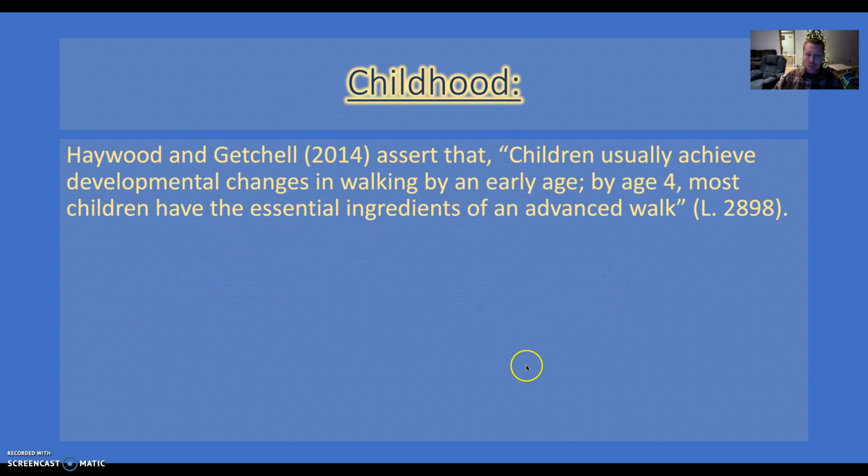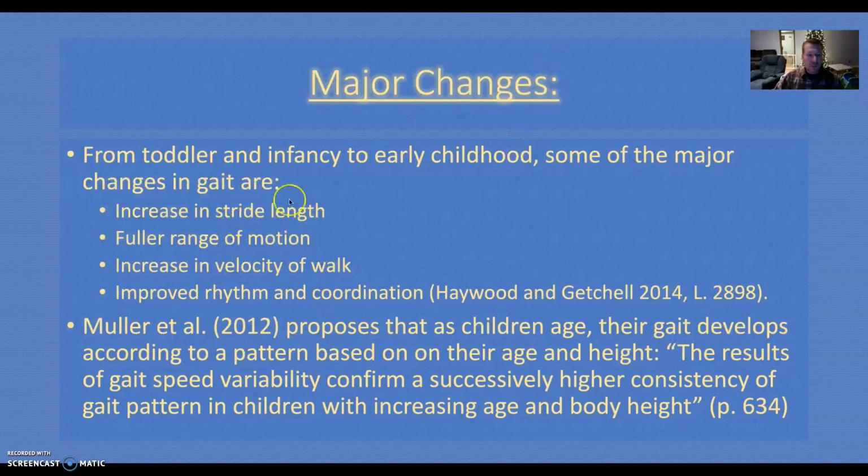All right, childhood. Haywood and Getchell assert that children usually achieve developmental changes in walking by an early age. By age 4, most children have the essential ingredients to be advanced walkers. So, major changes from infancy to toddler to childhood: we're going to see an increase in stride length, fuller range of motion, increase in velocity of walk, and improved rhythm and coordination. Usually in early childhood, compared to toddler and infancy, we're going to see some confidence building within their walking and inside their gait cycle.